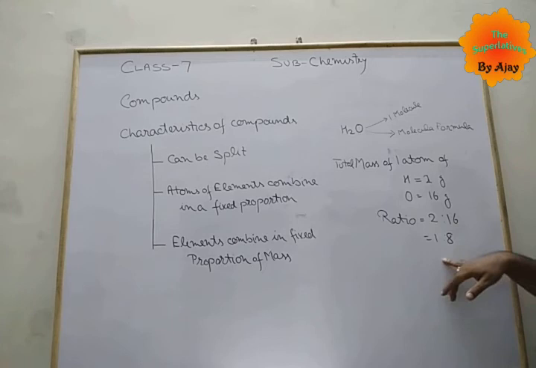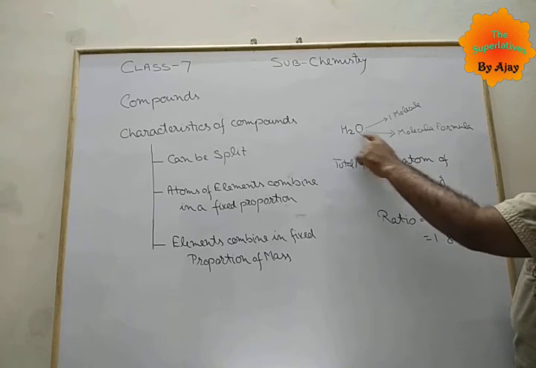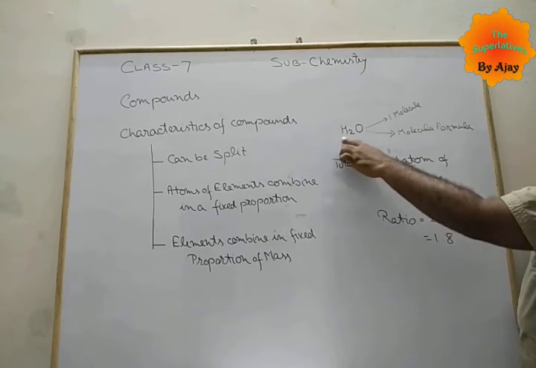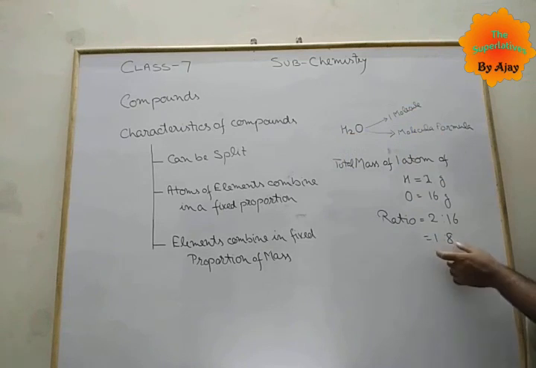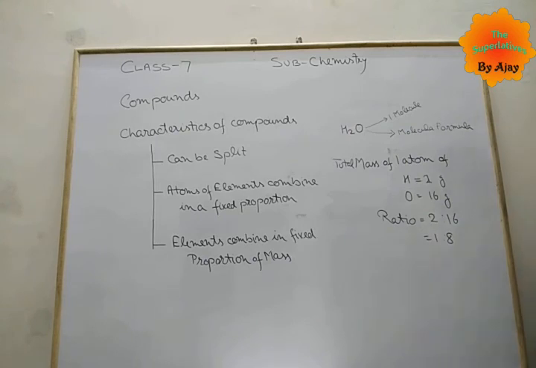or 1:8. It means we can easily say from this that for 9 gram of water, 1 gram of hydrogen and 8 gram of oxygen are needed to form 9 gram of water molecule. This is the concept of the third property.